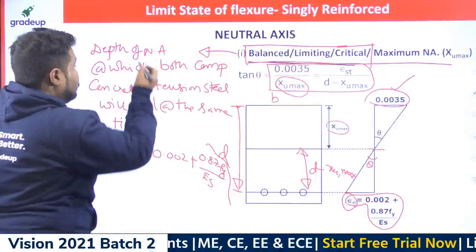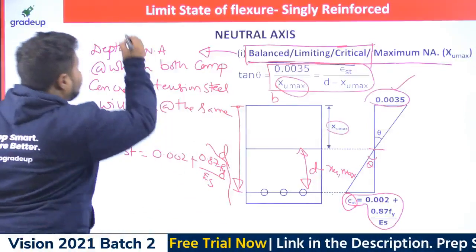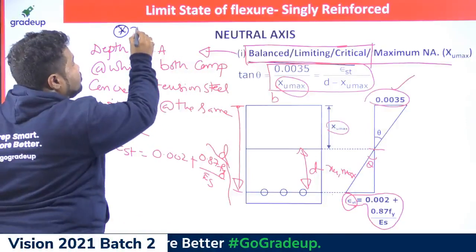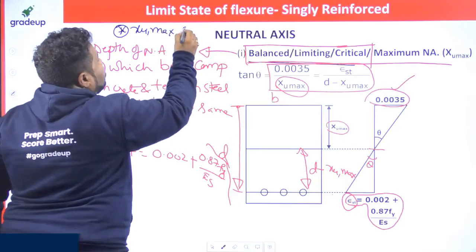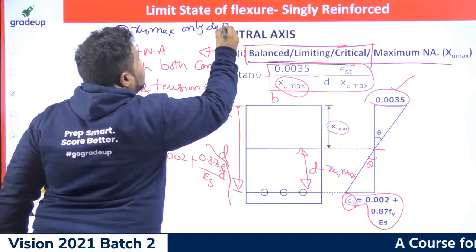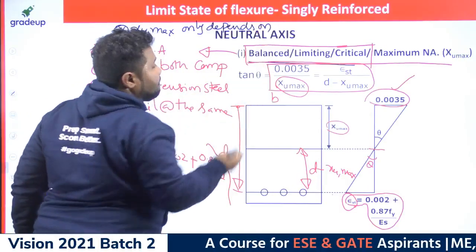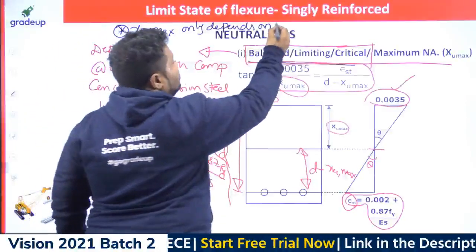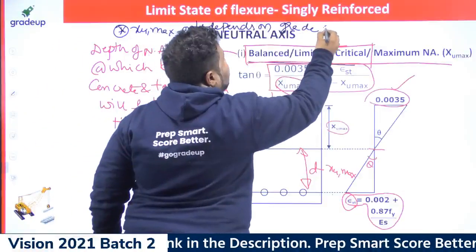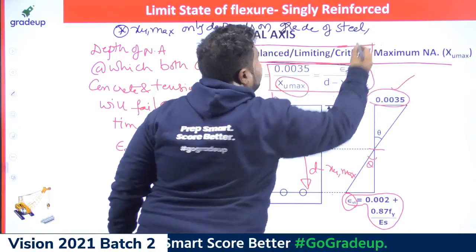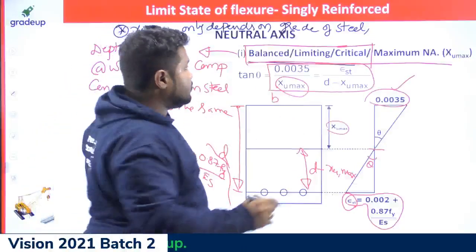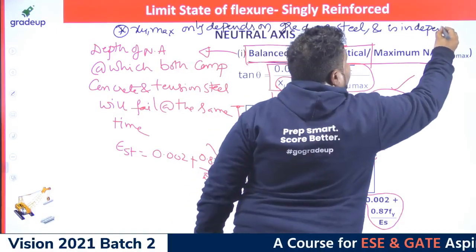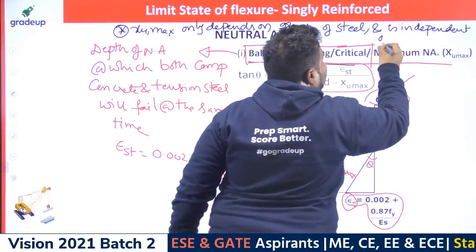So let me write that one. So always the balanced depth of neutral axis XU max only depends on grade of steel, because it is a function of Fy, and is independent of grade of concrete.